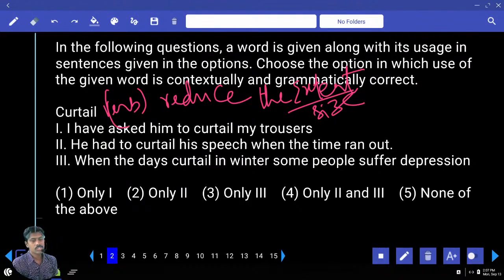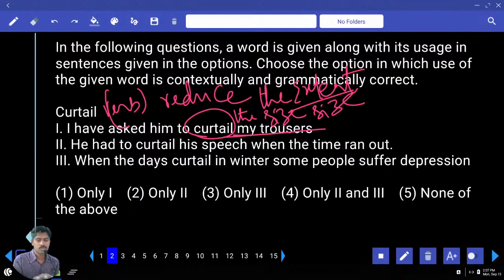I've asked him to curtail my trousers. Curtail the size of my trousers. I have asked him to curtail the size of my trousers. Curtail trousers, no. You can't use it directly. So, the first one is not correct.